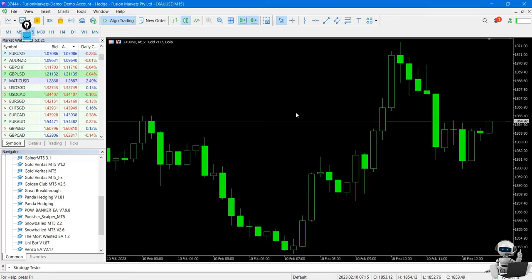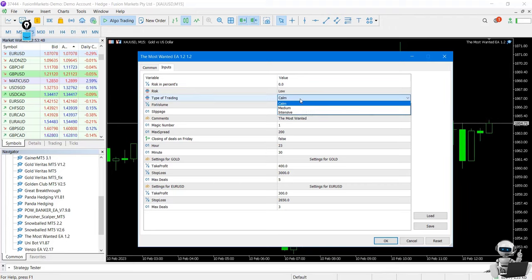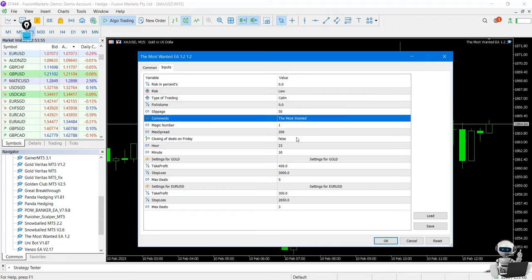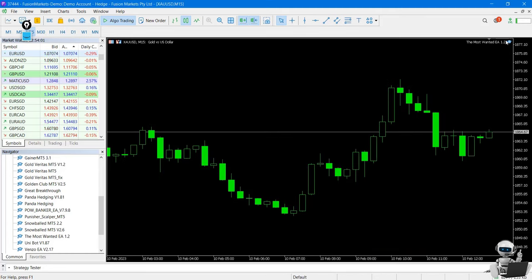Before I do the back testing, I will show you the setting and the input for this EA. You have the latest V 1.2, and here you can determine the risk size and the type of trading. I recommend you start with low. We have FTMO mode, which is for prop firm traders. I don't know if it's going to work or not. It's not been tested, but you can purchase it and test it for yourself if you are interested. And you can see the type of trading: medium, intensive, and calm. I recommend you use calm at low. Otherwise you can change the comment, leave everything at default, and okay, you can see we have the smiley icon below, so the EA is working fine.